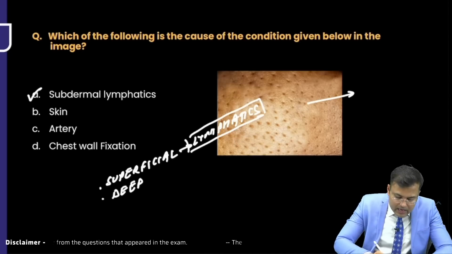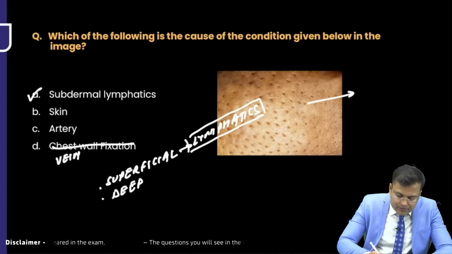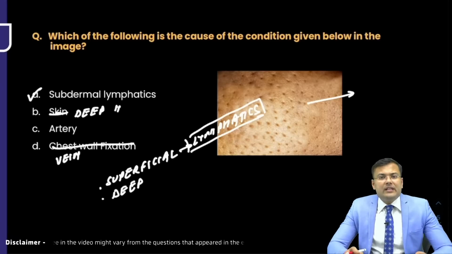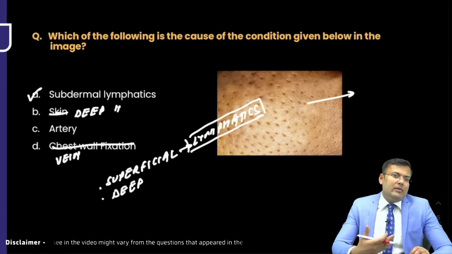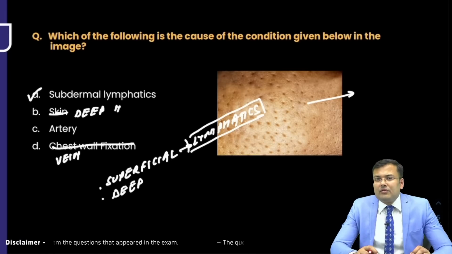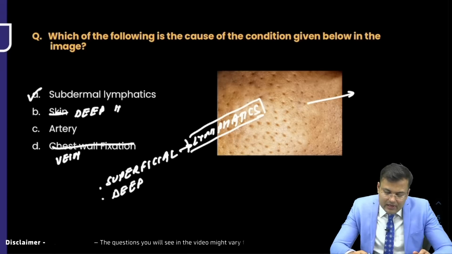Okay, others were artery and vein, not chest wall fixation. So superficial, deep lymphatics, artery and vein. Obviously there is involvement of superficial lymphatics, because if there is involvement of deep lymphatics, via deep lymphatics what happens? There is involvement of lymph node. Here the skin lymphatics are involved, so it is superficial lymphatics. Correct answer is superficial lymphatics.